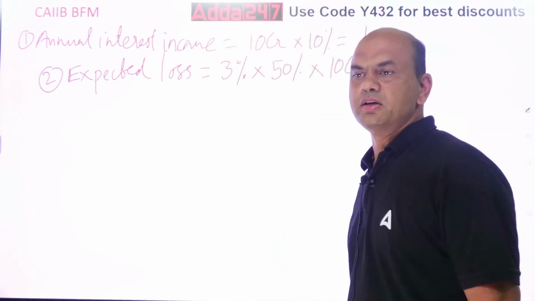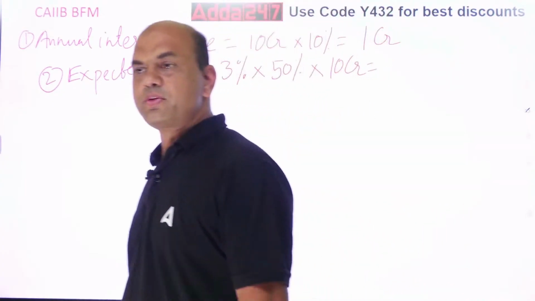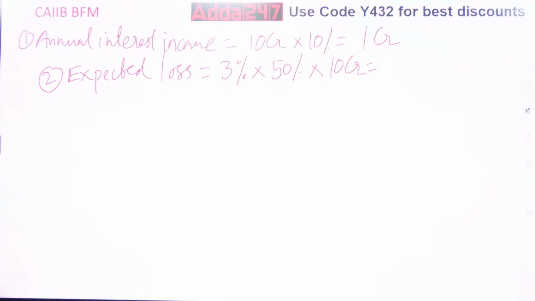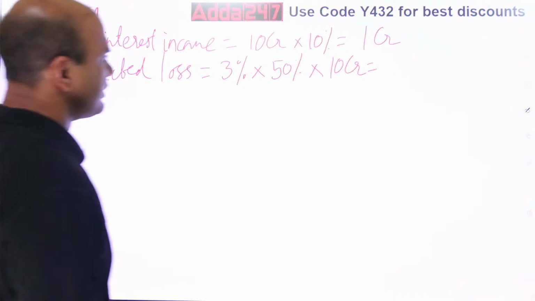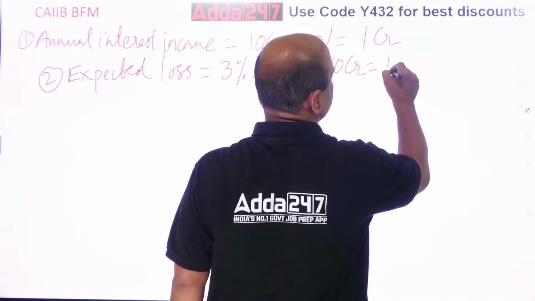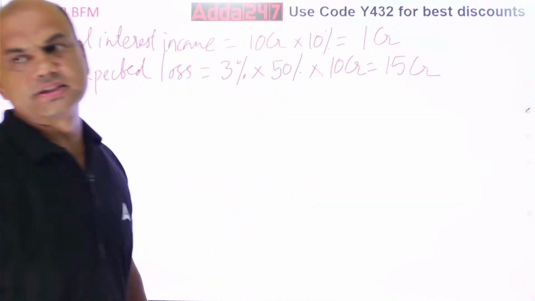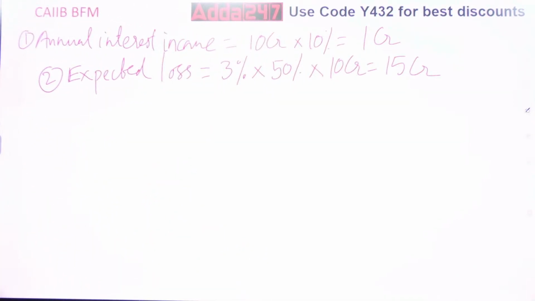Get this. 5 3s are 15. 150% of 10 CR. So that is equal to what? 15 CR. So that is equal to 15 CR. Everyone clear on this? 15 CR. This is your next step, expected loss.